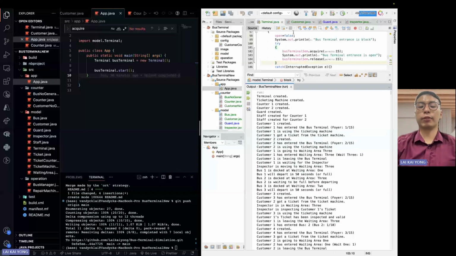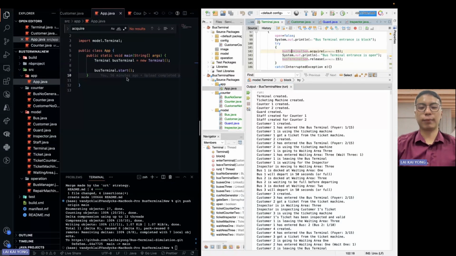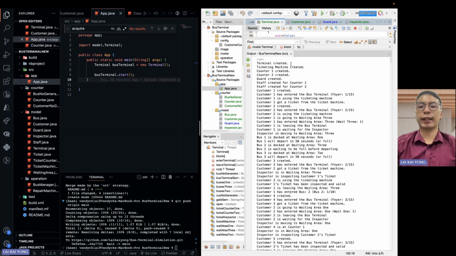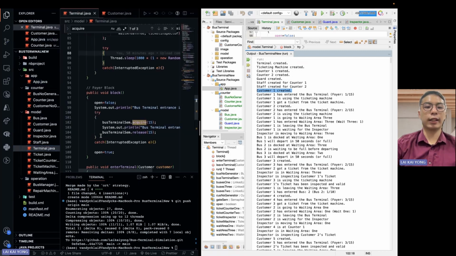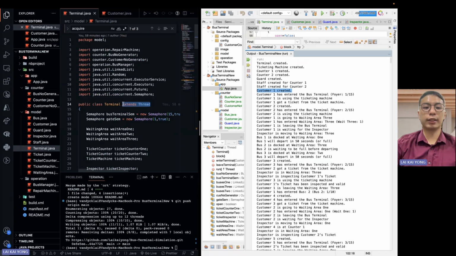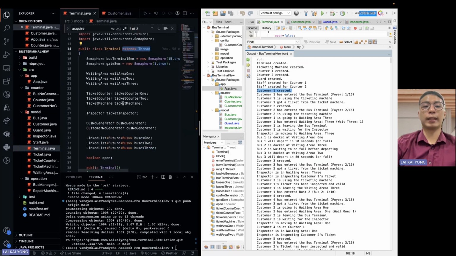Hello, sir. I'm Kayong, and I'm going to present my multi-threading tiny bus terminal program. What happened here is that each of these, terminal, ticketing machine, counter 1, counter 2, customers, is a thread. They are running concurrently. So for example, when I want to call the bus terminal, I need to run the start function, which terminal is actually extending Thread. Terminal will be represented as a thread.